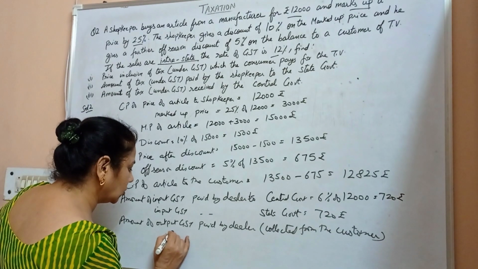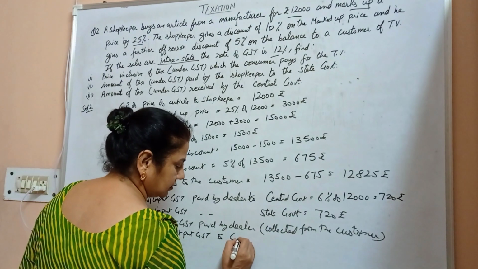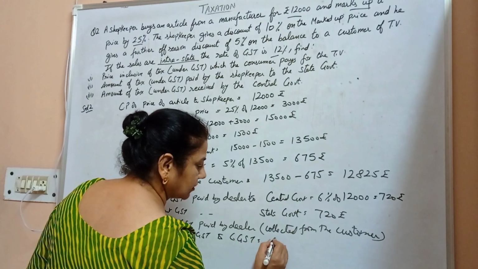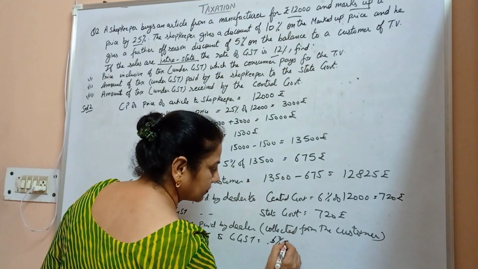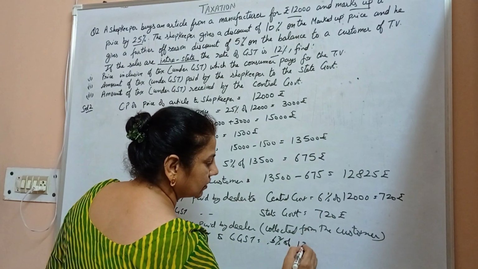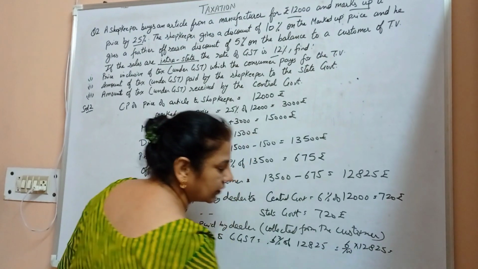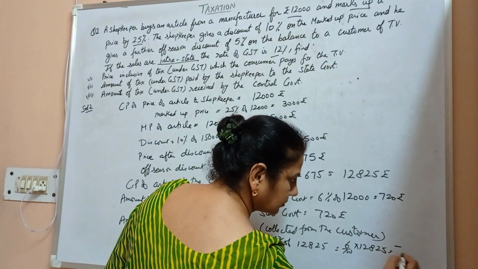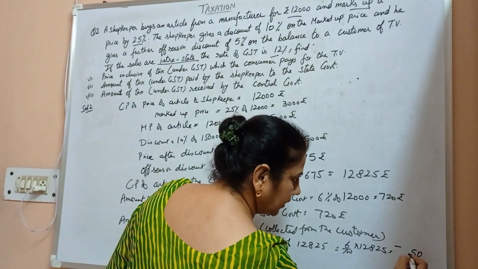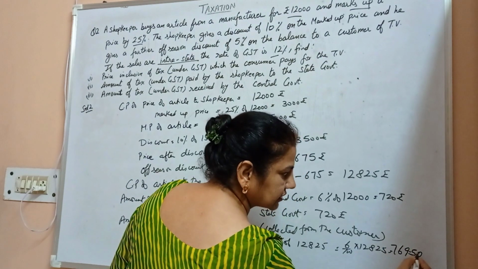So here we have the output GST to the central government, the central goods and service tax, which comes out to be 6% of 12,825, which is equal to 6 upon 100 into 12,825, which comes out to be 769 rupees 50 paisa.